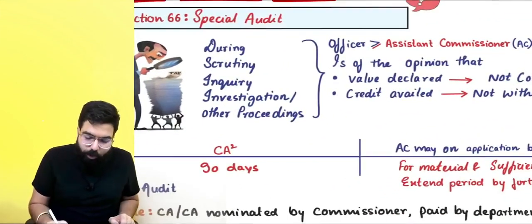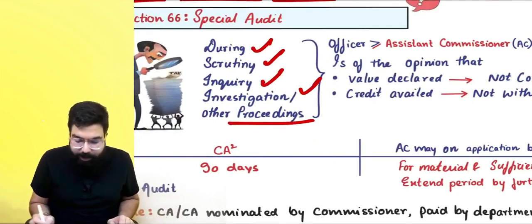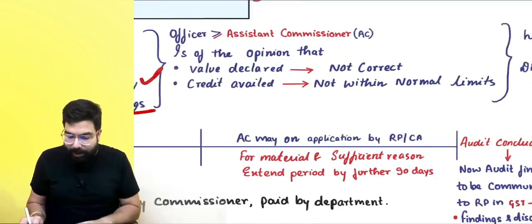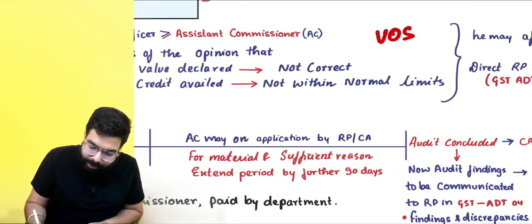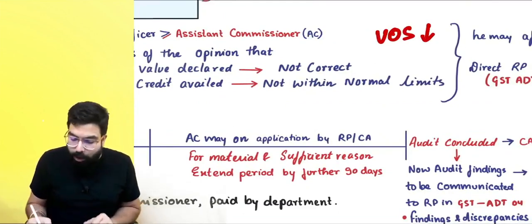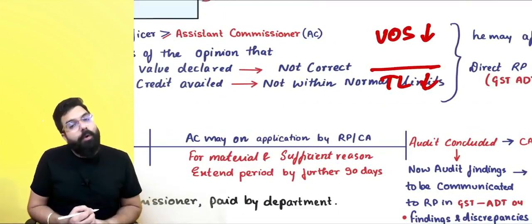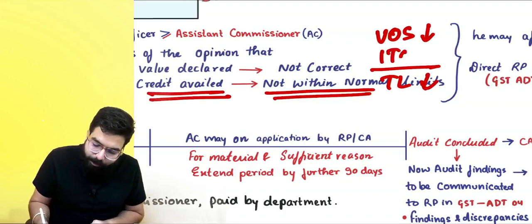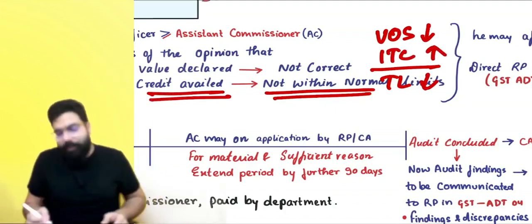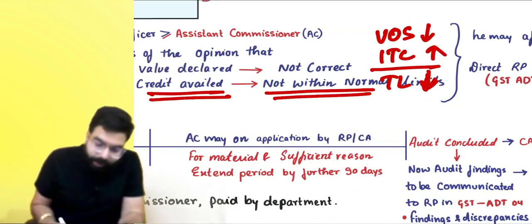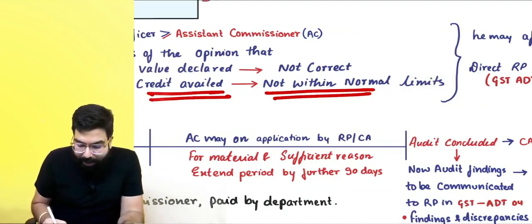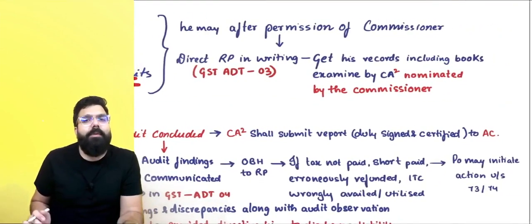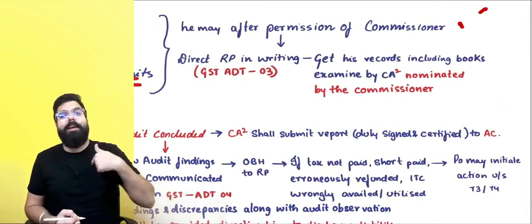If a scrutiny was going on, during scrutiny, inquiry, investigation, or any other proceeding, if an officer not below the rank of assistant commissioner is of the opinion that the value of supply I have declared is not correct, might be I have declared less value, which means my tax liability will come down, or the credit availed is not within normal limits, meaning I have taken ITC more, again my liability will come down. So if the value is not correct, or ITC is not within normal limit, then the assistant commissioner will take prior permission of the commissioner, and he will direct me.